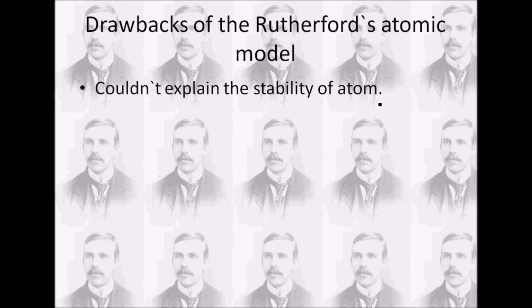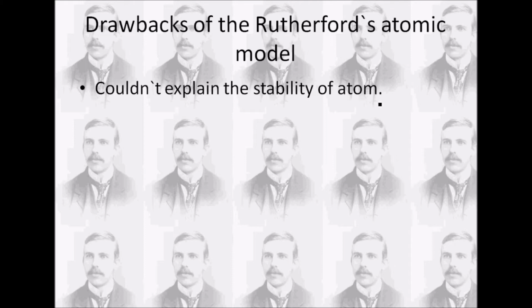Rutherford's atomic model is similar to the structure of the solar system. Just as in the solar system, the sun is the center, having the maximum mass, with the planets revolving around it, in an atom the nucleus contains the main mass and the electrons revolve around it in orbits or shells.